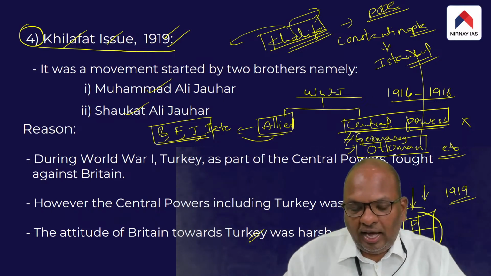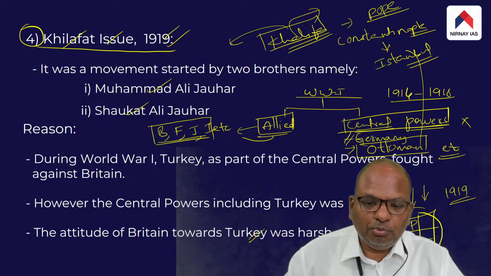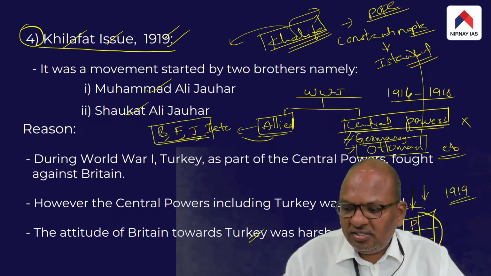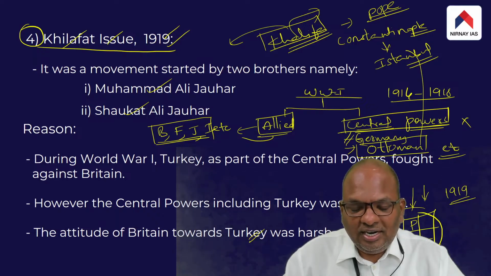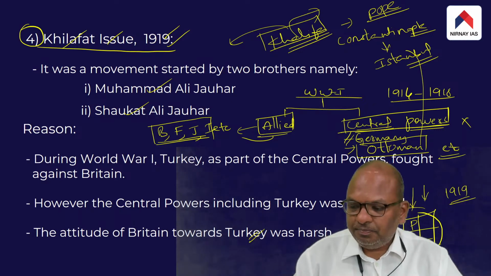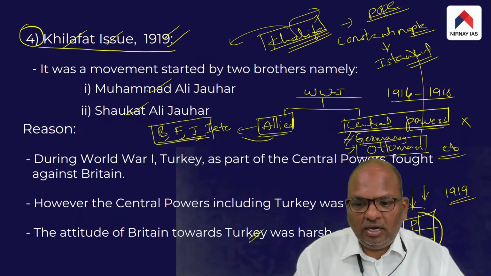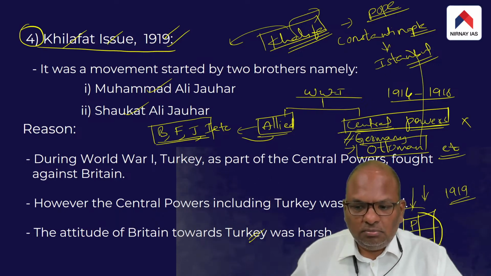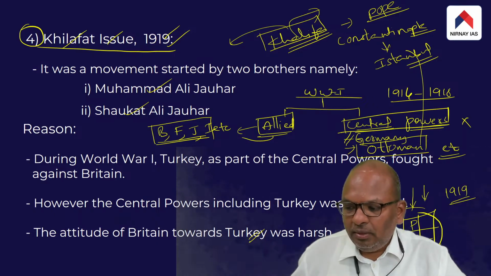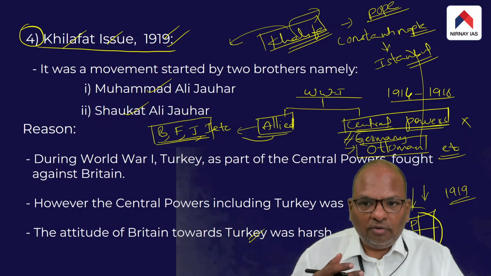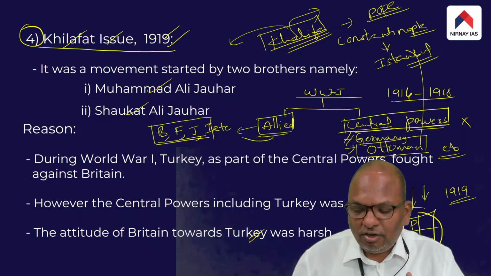Britain, after the end of World War One, occupied the Ottoman Empire. It split up the Ottoman Empire into various parts and started declaring each of these parts as independent kingdoms, independent countries. And this decision of Britain to split up the Ottoman Empire was not to the liking of Muslims of India, because they looked up to the Khalifa, the ruler of the Ottoman Empire, as the defender of Islam.